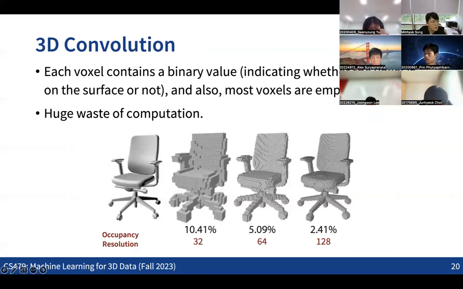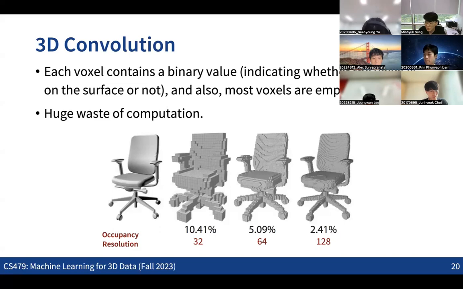So this is a figure from another paper, which shows how much of the space would be empty when you represent this kind of 2D surface with volumes, with voxels. As you can see, there can be multiple ways to represent the shape information with voxels. One way might be just checking whether each voxel is on the surface or not. For each of the voxels in the 3D space, we can check whether the voxel is on the surface or not, just having binary information.